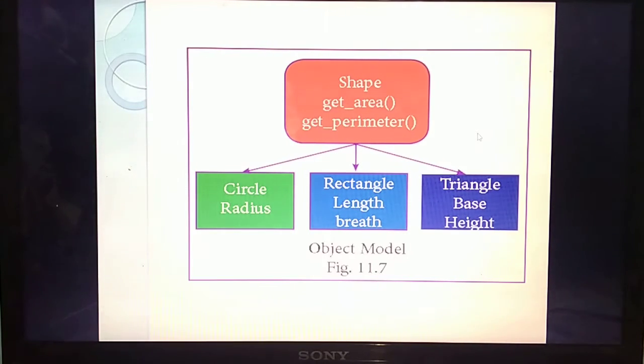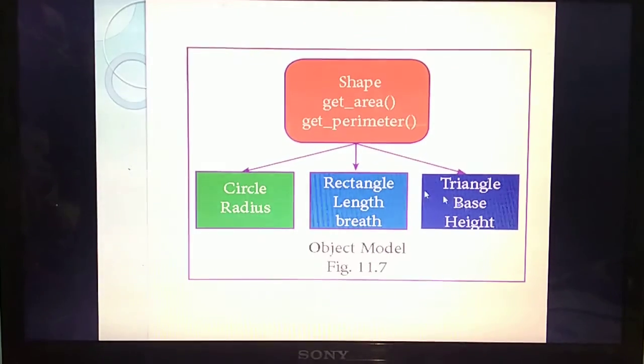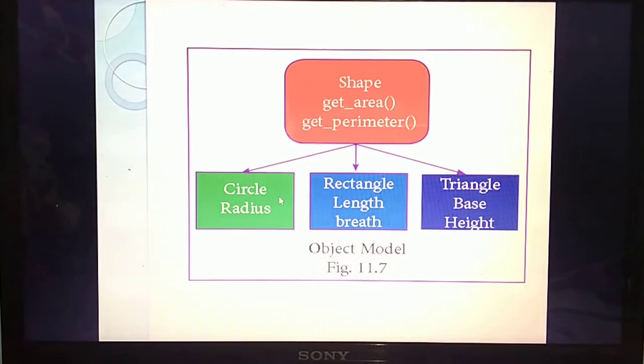What's the meaning of get area of? You are going to calculate the area, passing the parameters inside. Next, get perimeter of. Inside you are passing the parameters, and you are going to calculate the perimeter. Understand? Listen, only one shape you are giving, for example like a heading, shape. Inside you are giving 3 kinds of shapes: circle, rectangle and triangle.